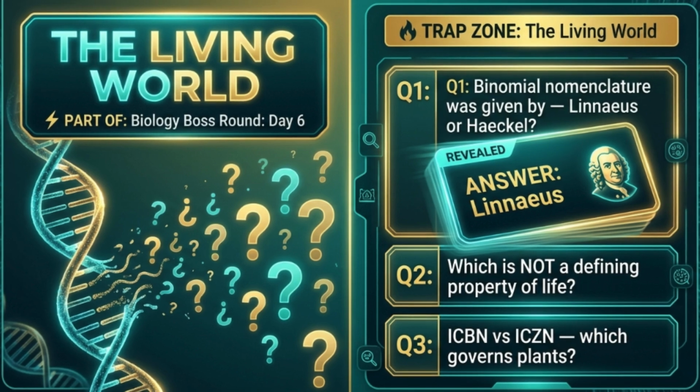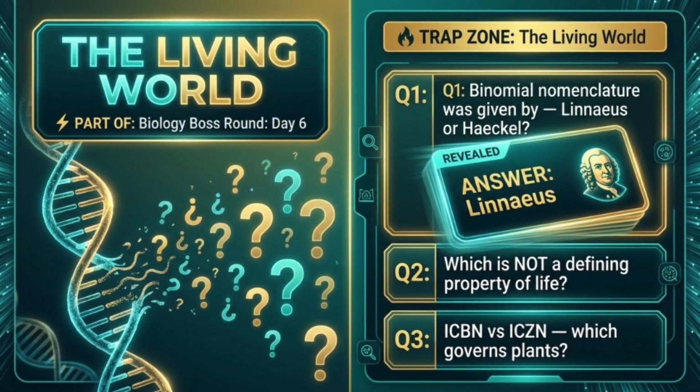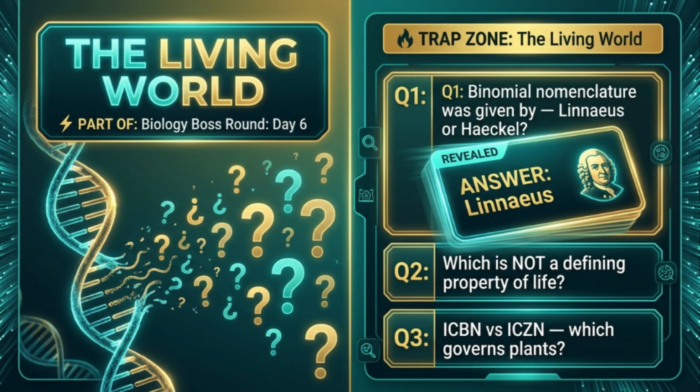Quickfire. Binomial nomenclature. Who gave it? Most students say Haeckel because they confuse it with the three kingdom system. Wrong. It was Carl Linnaeus. Now, what is not a defining property of life? Growth, reproduction, metabolism? Trick. Even non-living things like crystals can grow, so growth alone isn't the answer. The key property unique to life is cellular organization and metabolism together.